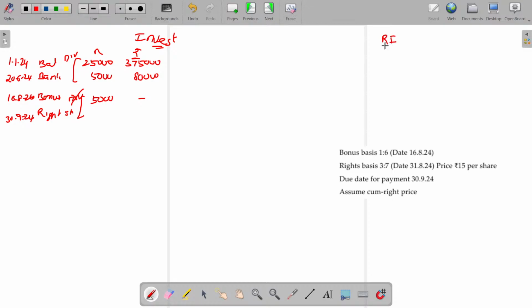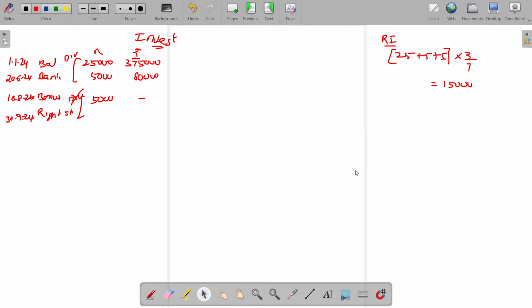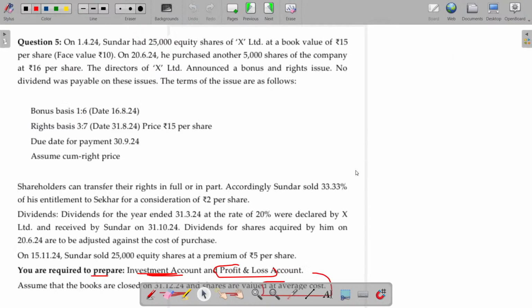Okay, right issue: 25, 5, 5. 3 shares for every 7, so 15,000 shares. Now the question is whether he purchased all or not. We'll see the info. But in case of bonus shares, no problem. In case of right issue, we have to go further.